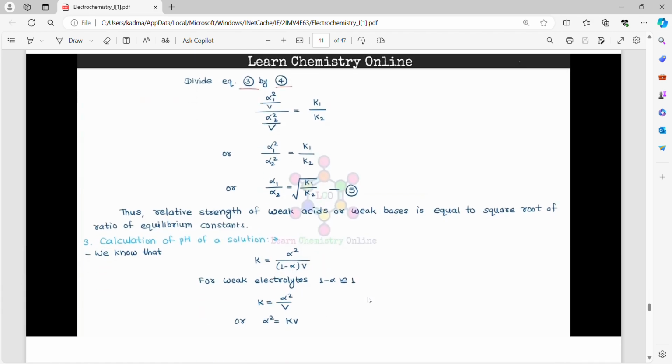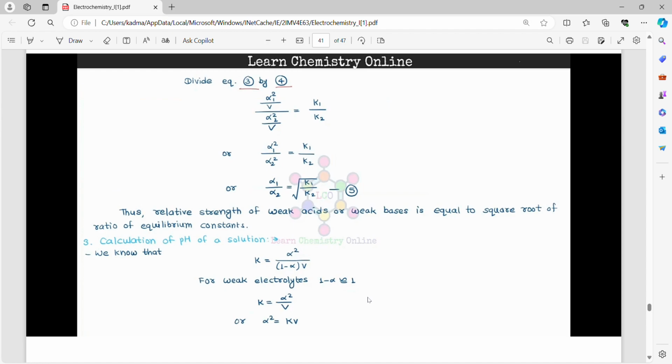Divide equation 3 by 4, then we get alpha 1 by alpha 2 is equal to root K1 by K2. Thus the relative strength of a weak acid or weak base is equal to the square root of the ratio of equilibrium constants. Calculation of pH of a solution.